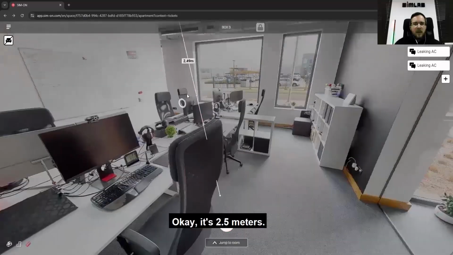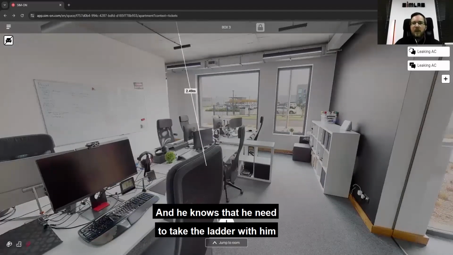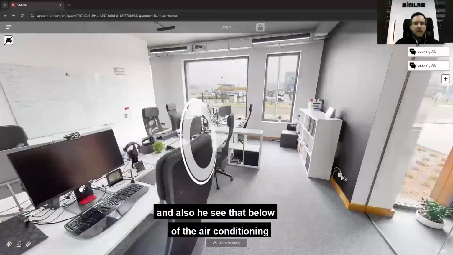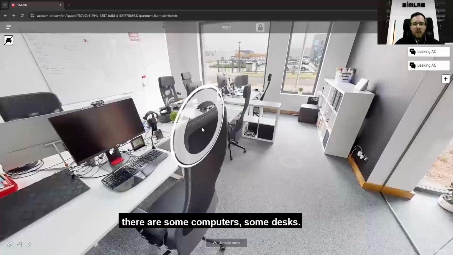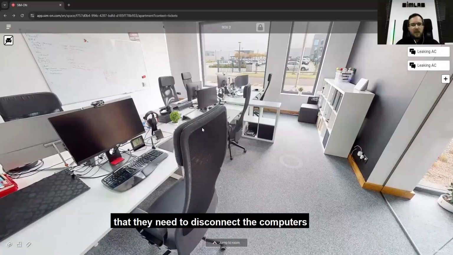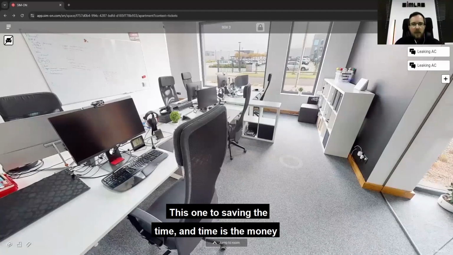Okay, it's 2.5 meters, and he knows that he needs to take the ladder with him, and also he sees that below the air conditioning there is some computer, some desk. Maybe he needs to put another ticket to the IT department so they disconnect the computers and make space for some repairs, and everything is very easy, and everything is related to saving time, and time is money, and also saving money.